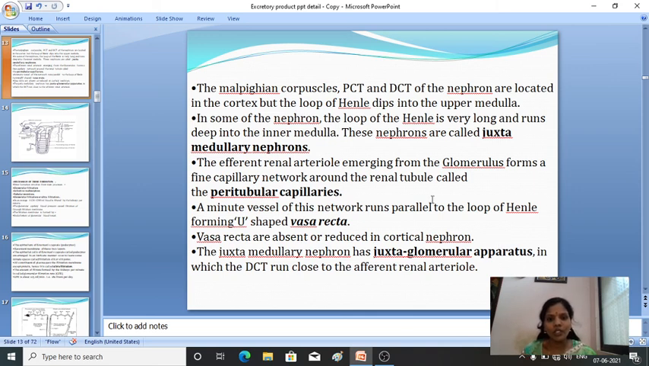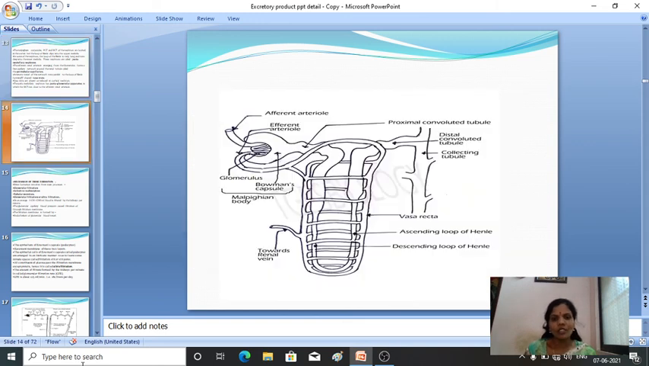Fine. So here we have come across three different definitions. One is juxtaglomerular nephron, peritubular capillaries and the vasa recta.